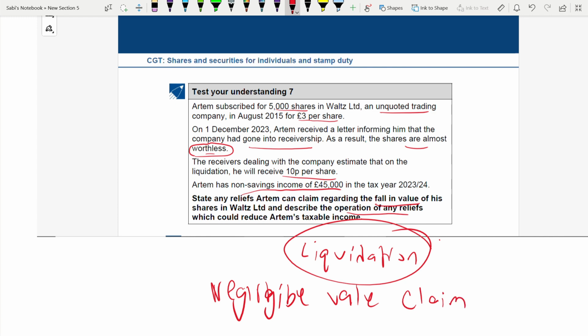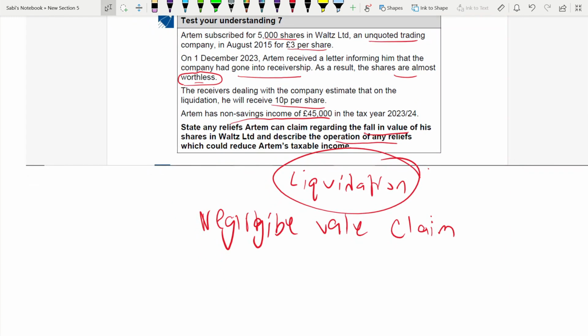This is how, from the case study, you have to pick the reliefs, not what you have studied in your book. Don't just list all the types of reliefs. So it is a negligible value claim. This they can claim. If they claim this, remember the rules of negligible value claim, it will give rise to a capital loss.